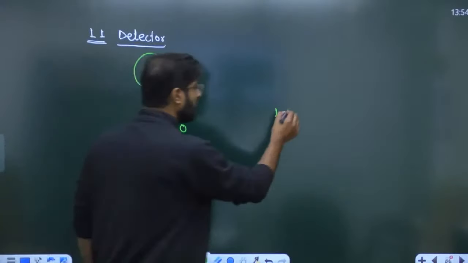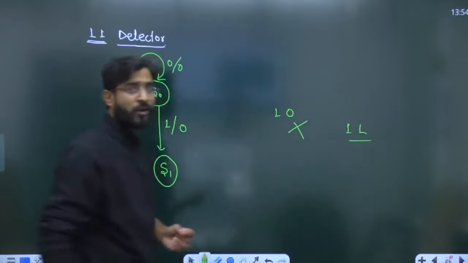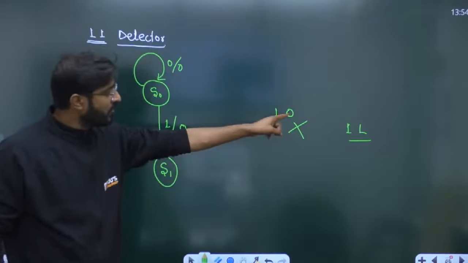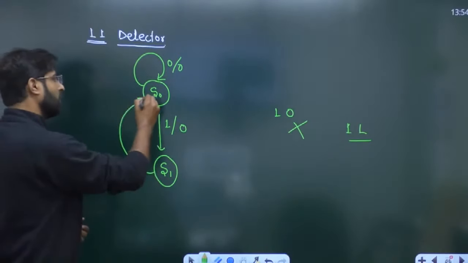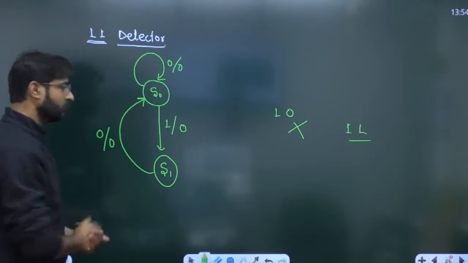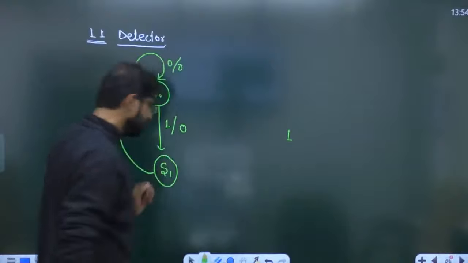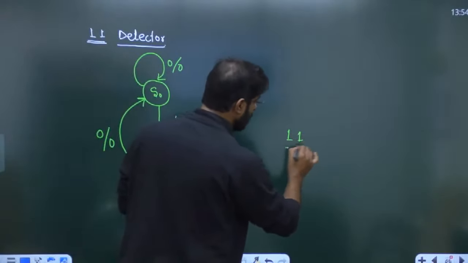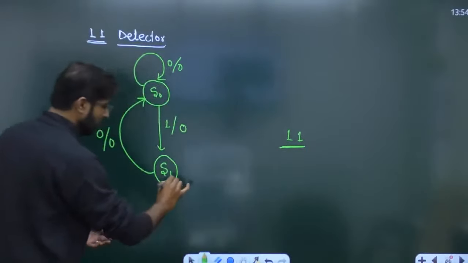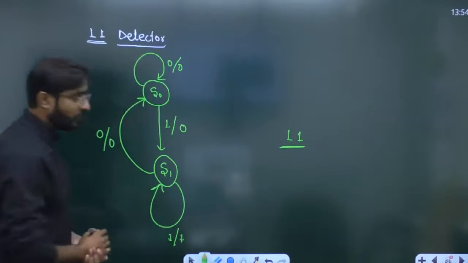Maybe the people will give 0. Sir, the sequence is broken. We required 1 1, two 1s consecutive. But if anybody gives you 0, the sequence is broken. Again we have to start it. But what happens if you are in this S1 state and the people give you again 1? Oh sir, 1 1 we have achieved. So we have to retain on this state. 1 is given and output is going to be 1.